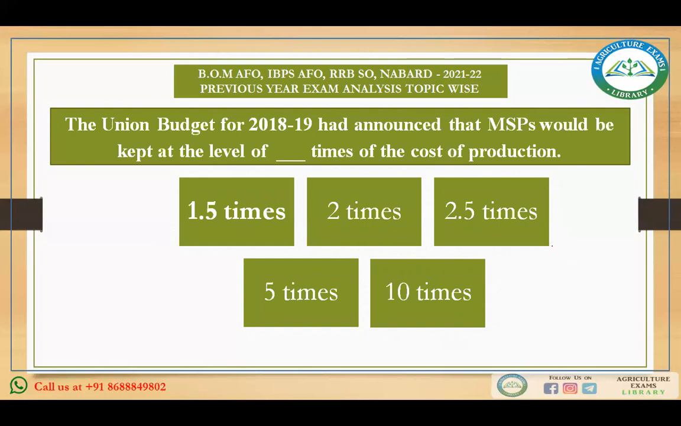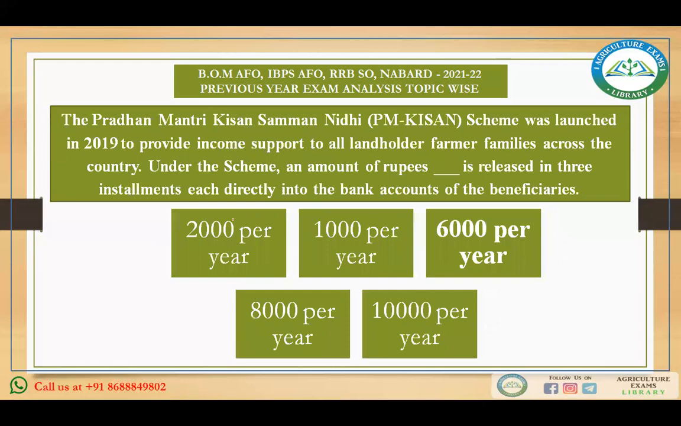Okay, on the above basis, these mentioned principles, the government recently increased the MSP for all the mandated kharif and rabi crops for the financial year 2020-21 season. Okay, how many times of the cost of production? 1.5 times. This question was asked in IBPS for 2020-21.